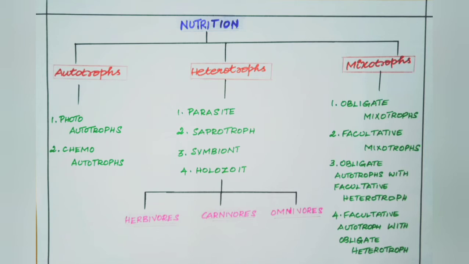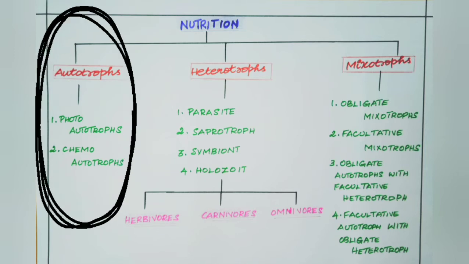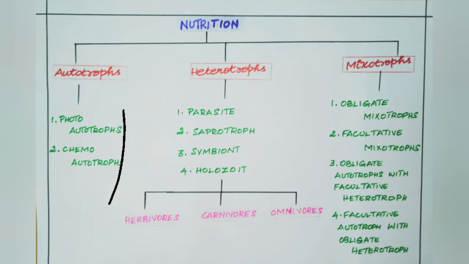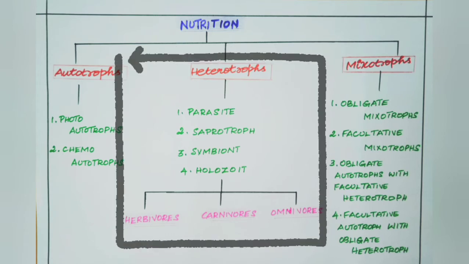Further, autotrophs are divided into photoautotrophs and chemoautotrophs based on their source of energy. Secondly, heterotrophs. Heterotrophs are also divided into photoheterotrophs and chemoheterotrophs. We'll get on to it later. But generally, heterotrophs are grouped into parasites, saprophytes, and symbionts.